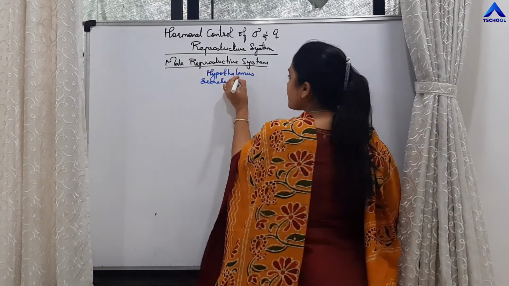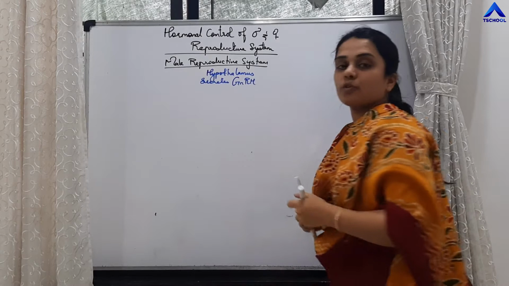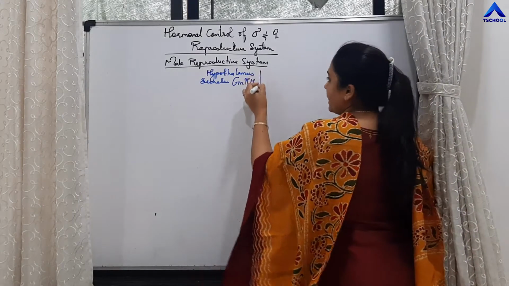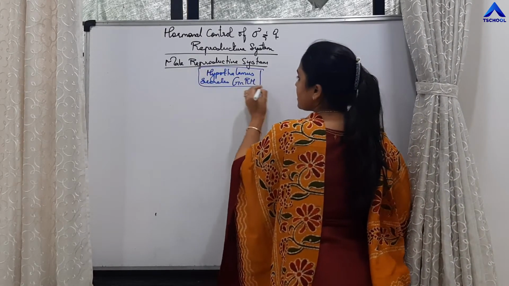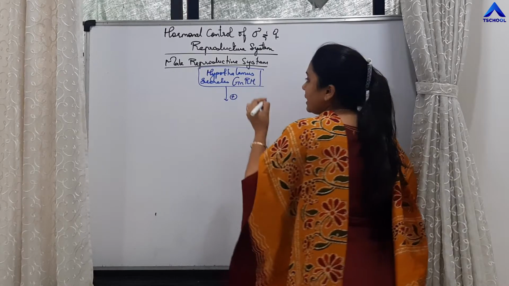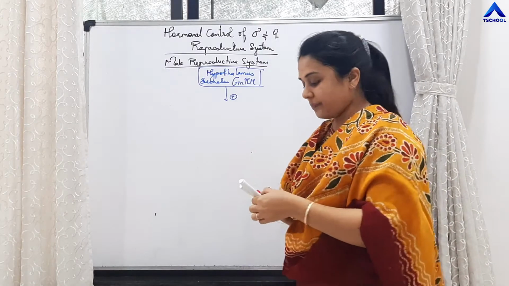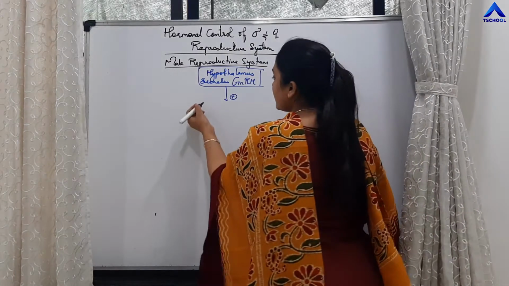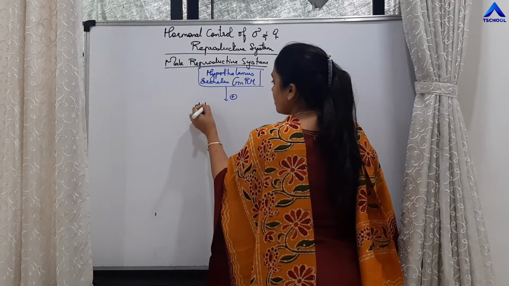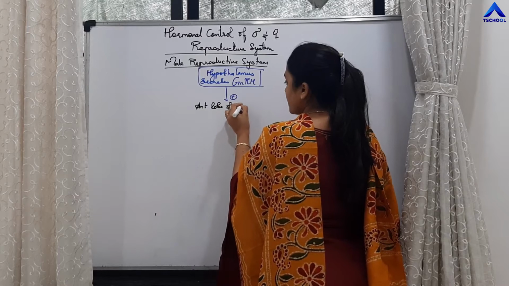It secretes gonadotrophin releasing hormone. This is the first step. Gonadotrophin releasing hormone stimulates, and we write a positive sign for stimulation, the anterior lobe of the pituitary